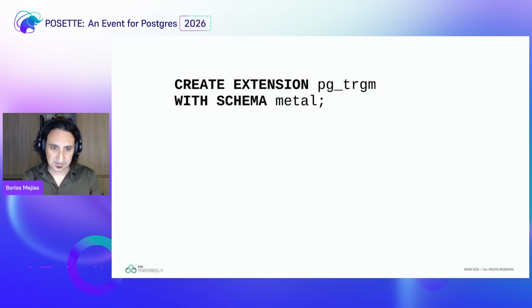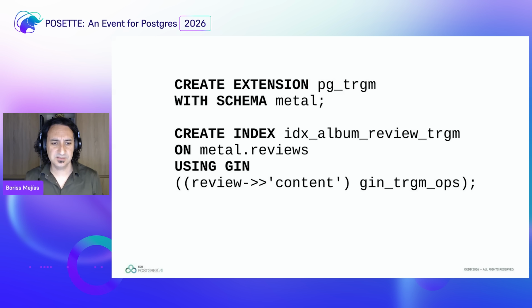Before we create the index, we need to create the extension. Create extension. This is just in Postgres contrib. You don't need to install untrusted code that you don't know who is maintaining. This is from the Postgres contrib. And then you put it in the schema metal, the one that we are using, and then the index is going to be created as follows. We say the name of the index on the metal reviews, and then using GIN, but with the GIN trigrams operations.